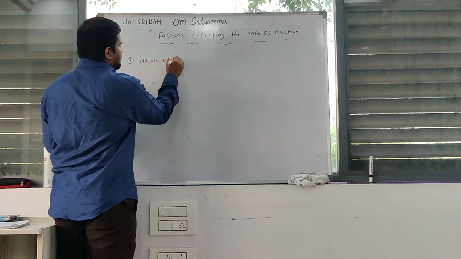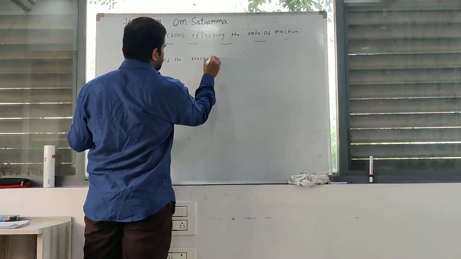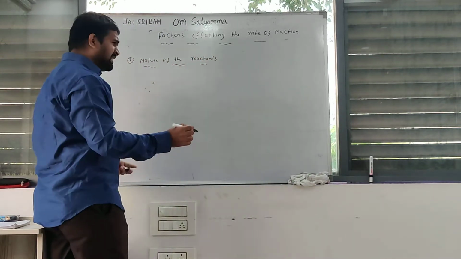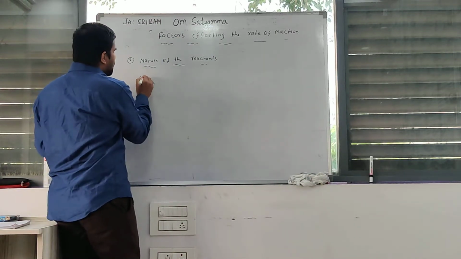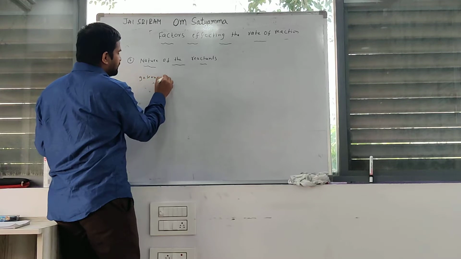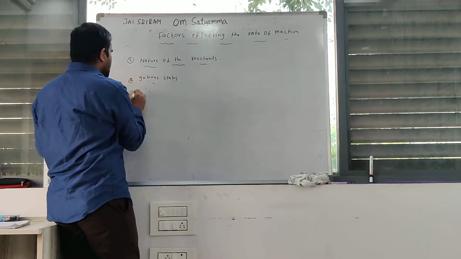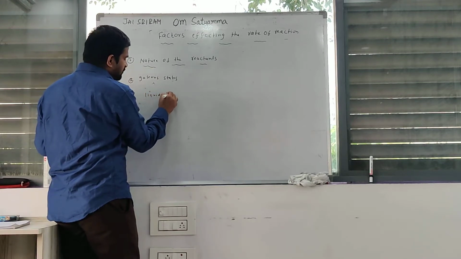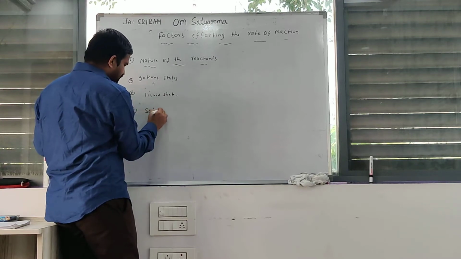Nature of the reactants. Nature means state. Reactants are present in gaseous state, liquid state, and solid state.